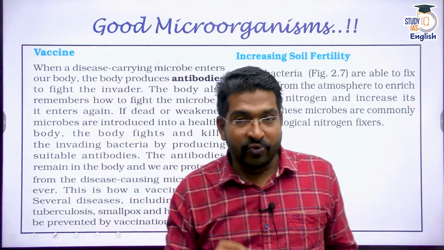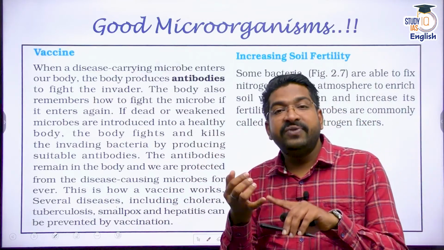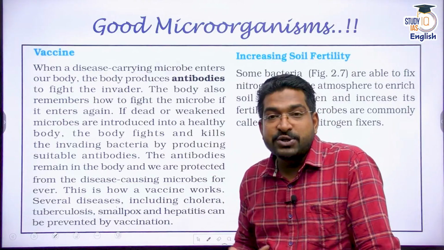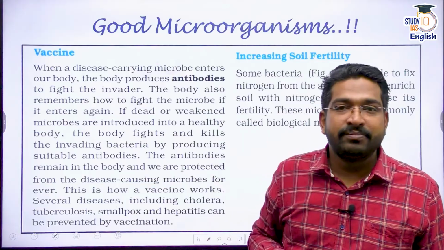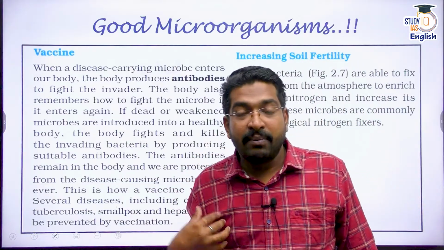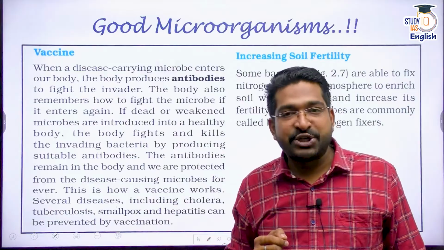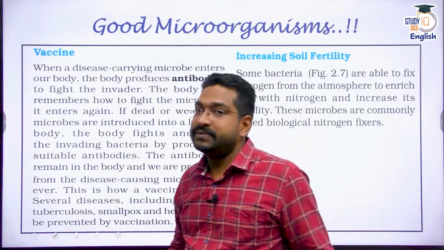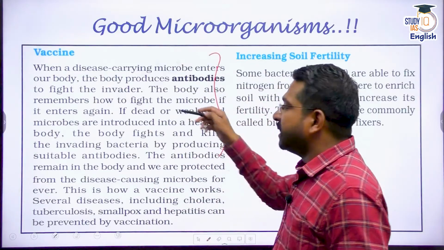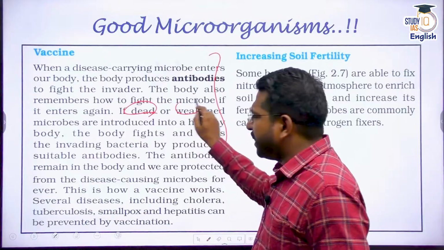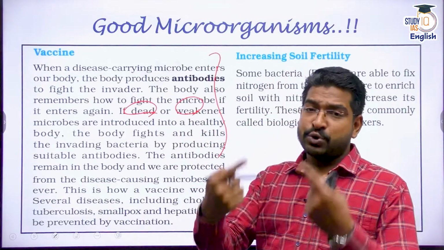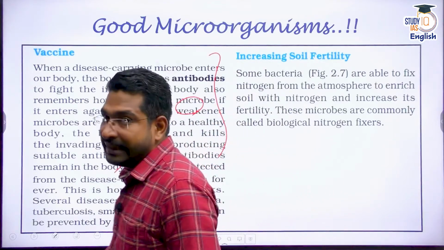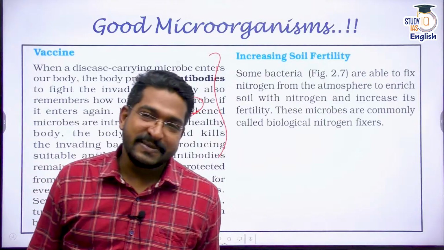So for that, what we do, we create a vaccine. A vaccine is a weakened pathogen or inactivated pathogen which is injected into my body. And now my body is going to produce antibodies against that pathogen. Since that is weak, it's not going to harm me. But my immune system has become intelligent now. Next time, when the real microorganism tries to harm me, my immune system is going to attack it. That's how vaccination works. Vaccination basically is a dead or weakened microorganism, a foreign pathogen which is introduced in your body, so that your immune system invades those bad bacteria, bad viruses, bad microorganisms.